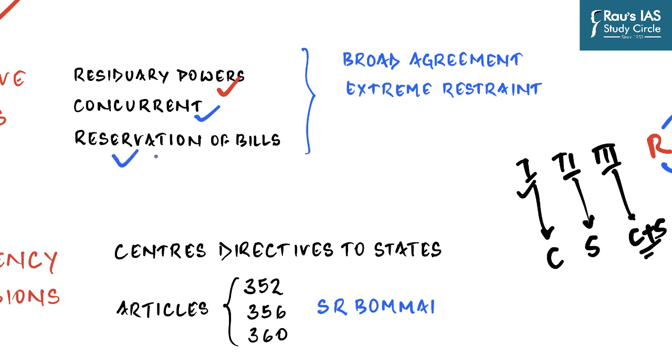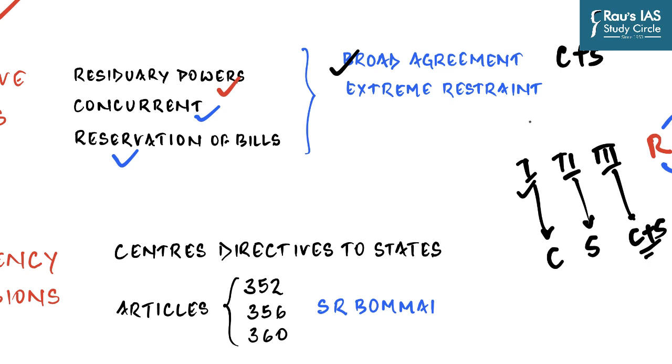And we know that there are a lot of bills which can be reserved by the governor for the approval of the president on his own discretion. And all these three matters respectively are the ones which are creating challenges to our federalism. And in this regard, the Punchhi Commission has recommended two important things. The first is that the Punchhi Commission has recommended a set of broad agreement between the center and the state on the matters related to list 3.